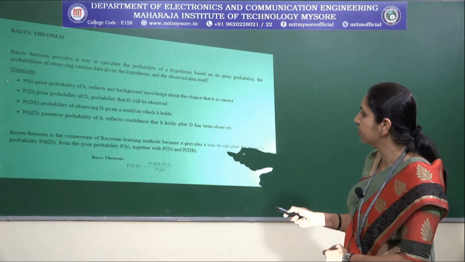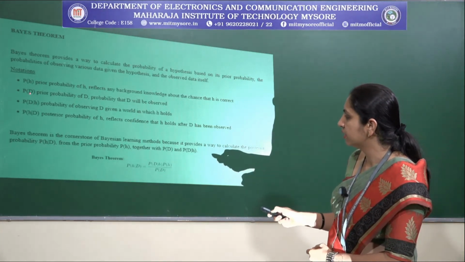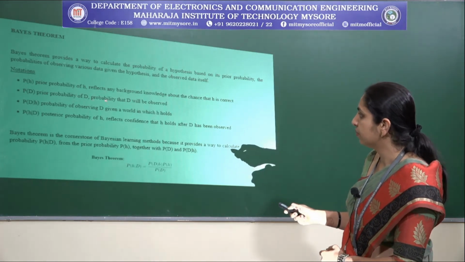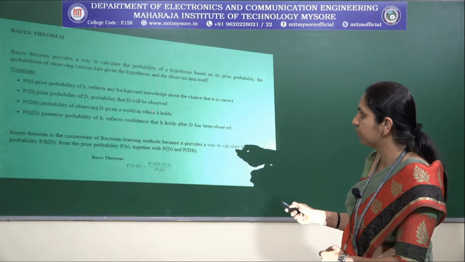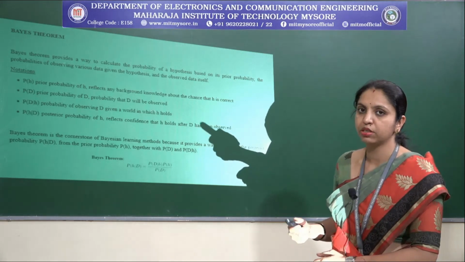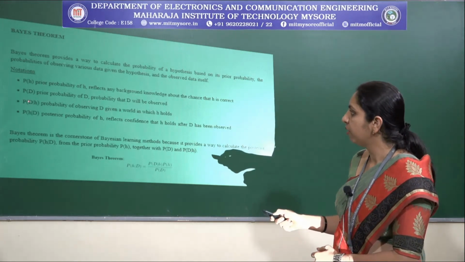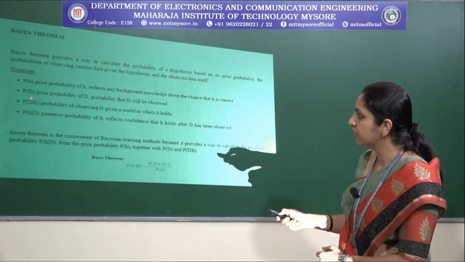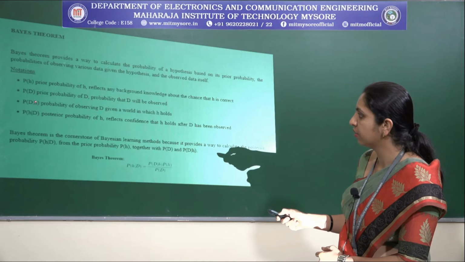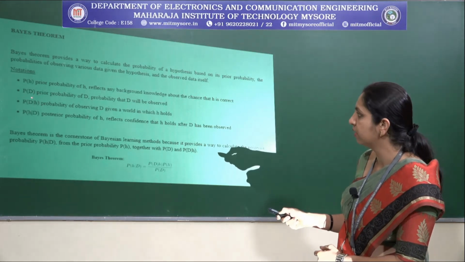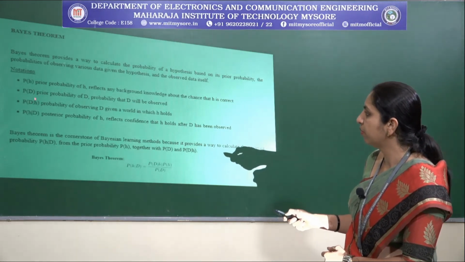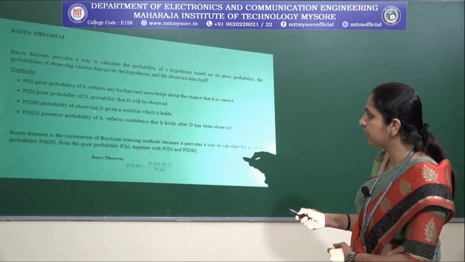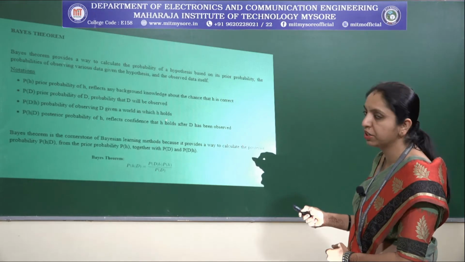And the second notation is the probability of D, that is capital D. It is nothing but the prior probability of D, the probability that D will be observed. So D is based on the data. And then probability of D given H. So here H is based on the hypothesis and D is based on the data. Probability of D given H is nothing but the probability of observing D given a world in which the hypothesis H holds.